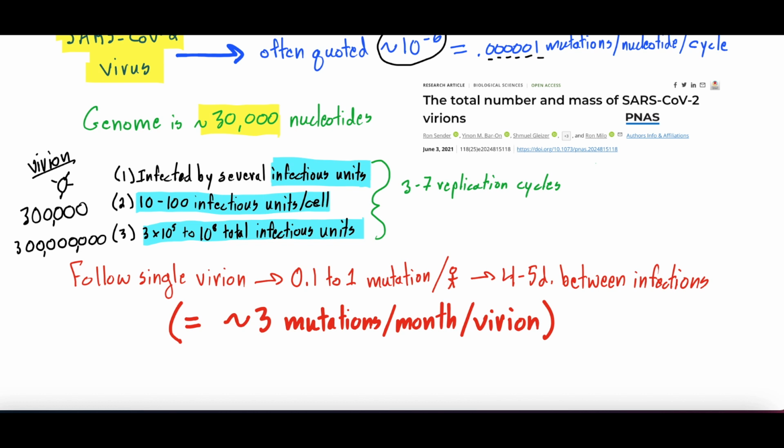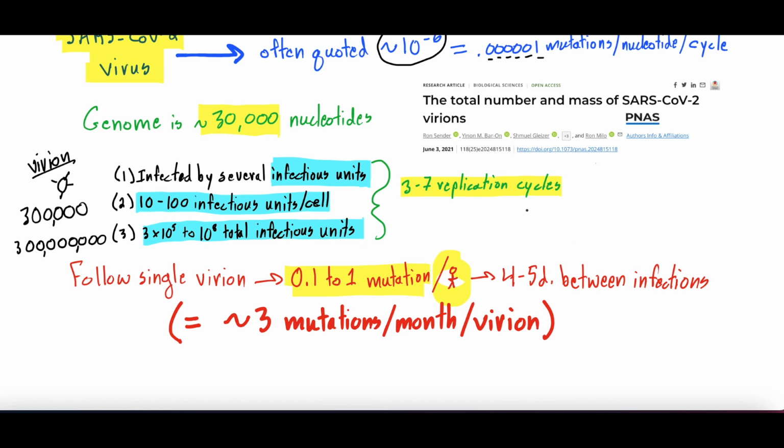So what they essentially equated, with some of these assumptions, which are backed by a lot of the evidence, was that each individual virion replicates 3 to 7 times per infection. And if we look at the mutation rate up here that we talked about, a single virus then, on average, has 0.1 to 1 mutation per person infection. So what that means is if you're infected, a single virion, one virus that's replicating inside of you, will have 0.1 to 1 mutations per single virus.